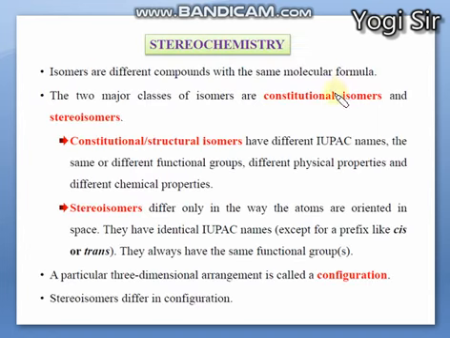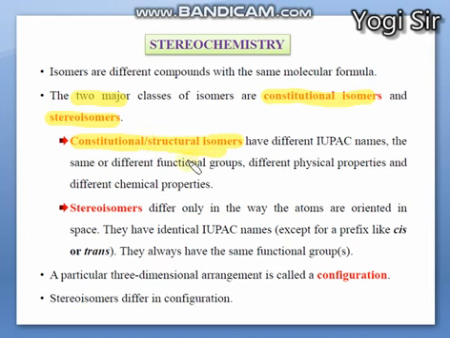So majorly, isomers are classified into two types. One is constitutional isomers and the other is stereoisomers, right? Constitutional isomers are also known as structural isomers, meaning isomerism like chain isomerism, skeletal isomerism, position isomerism, functional group isomerism. All these types of isomerism are included in constitutional or structural.